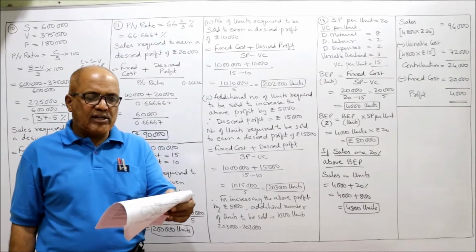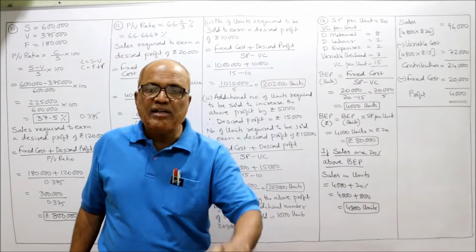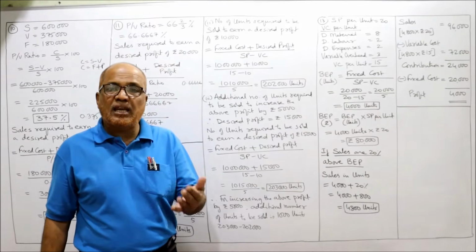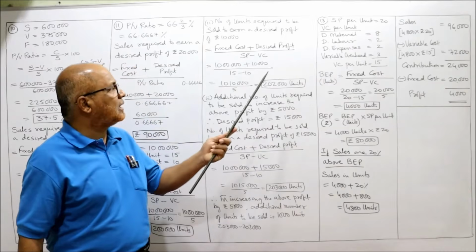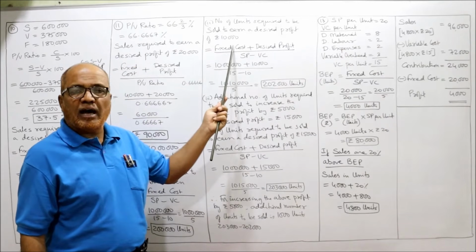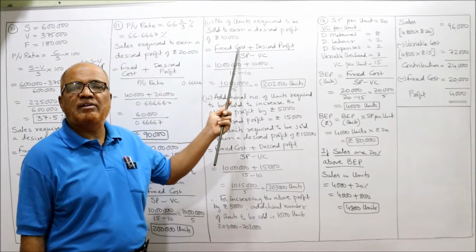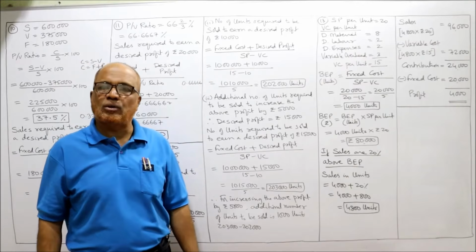What additional units would be necessary to increase the above profit by 5,000? What is the additional number of units to be sold to increase the above profit by 5,000? Above profit ka matlab 10,000 profit. Here earlier we have taken 10,000 profit. In this 10,000 we have to increase it by 5,000. So 10,000 plus 5,000, 15,000.